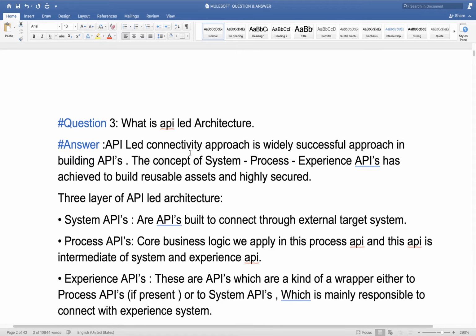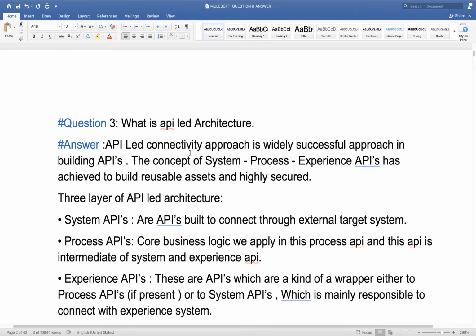In this API-led architecture, the interviewer will be interested in whether you are following this architecture or not. Then they will want to know what kind of development you do on which layer. So I suggest you start with the system layer. Here we have three layers: system layer, process layer and experience layer.